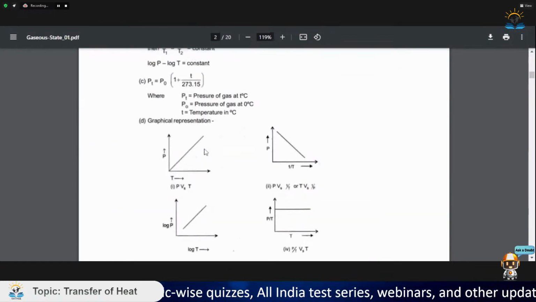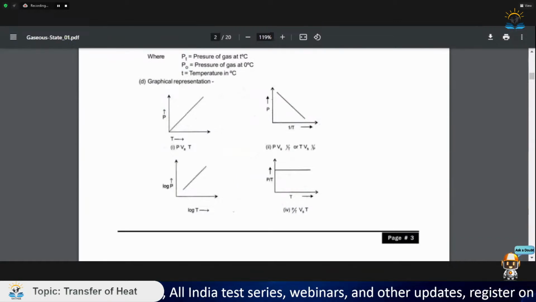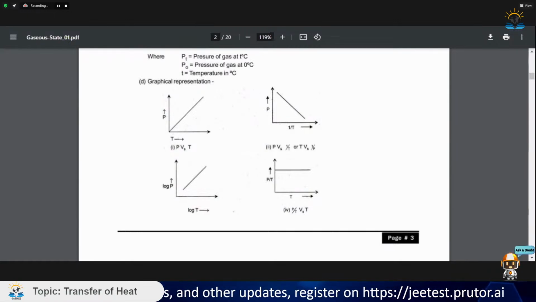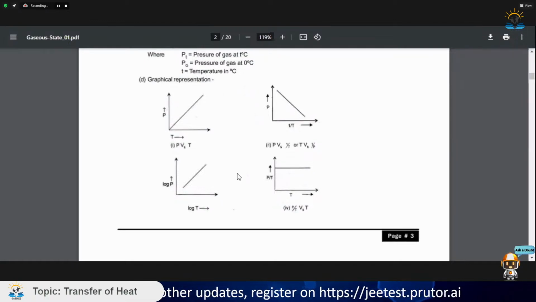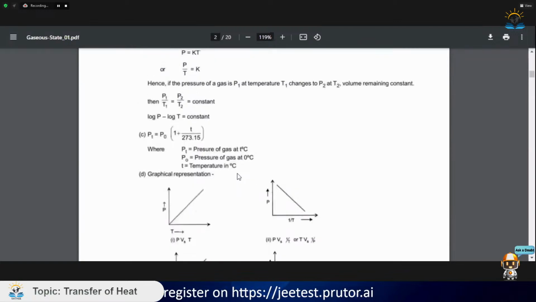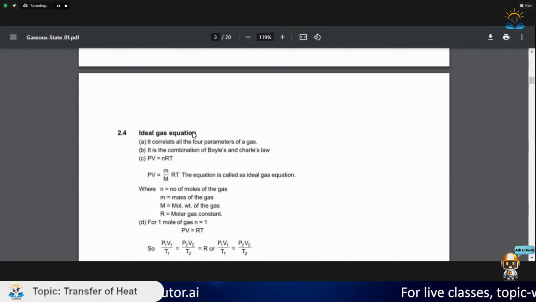So let us see the next law. The next law is Boyle's law. What Boyle's law says is if temperature is constant, then the term pressure into volume also remains constant. That is P1 V1 is equal to P2 V2. So how do these laws come? These laws come from this single equation, that is PV is equal to nRT. This is the ideal gas equation, or we can say it is the state equation of a perfect gas.